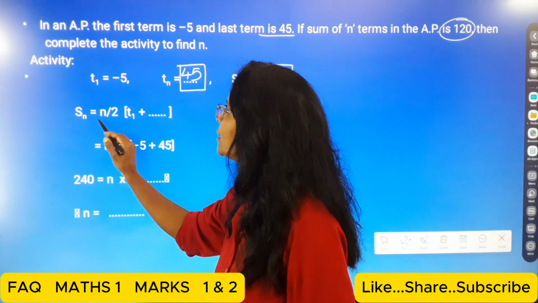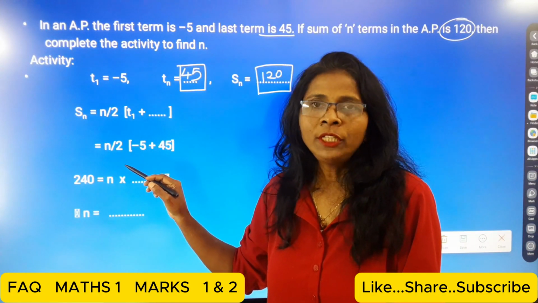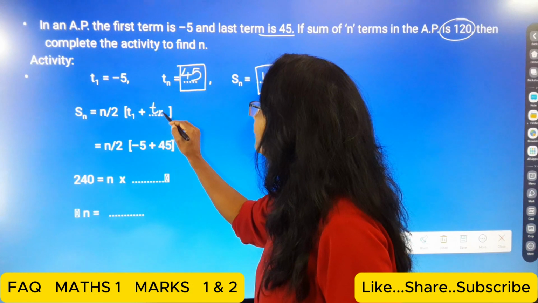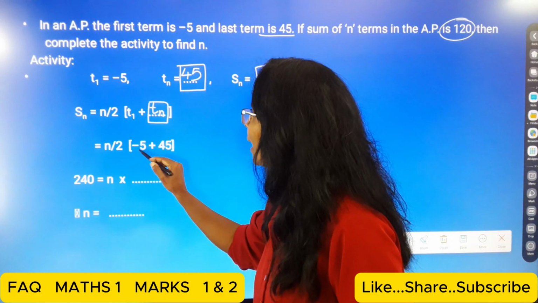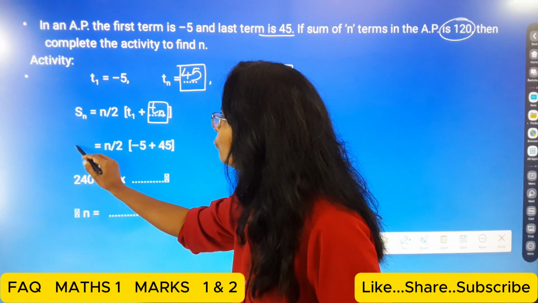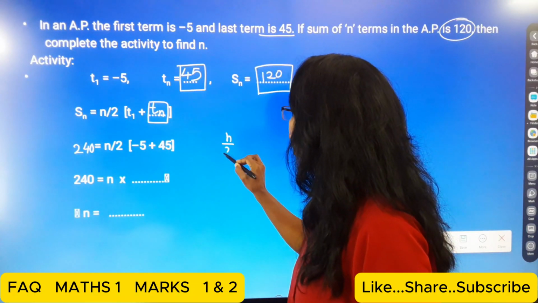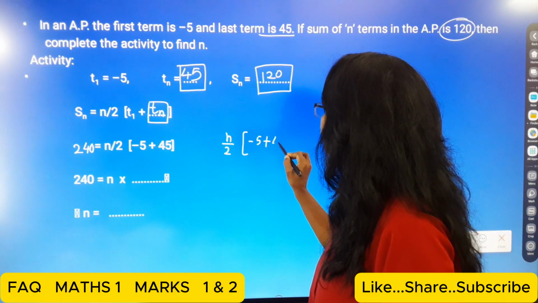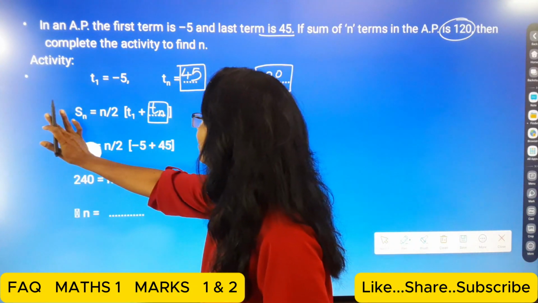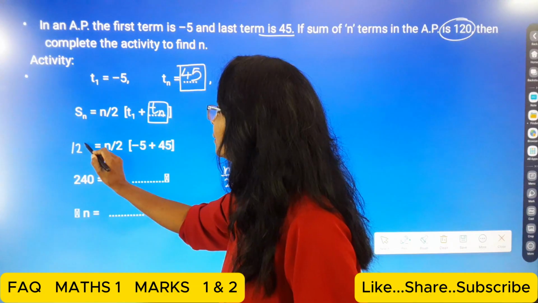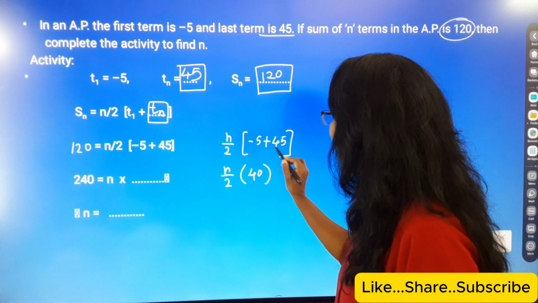Then Sn is equal to n upon 2 times (T1 plus Tn). This is the other formula for the sum of the terms. So n upon 2 in the bracket -5 plus 45. Here 120 is equal to n upon 2, then -5 plus 45, that is 40. And here, students, the 120 is Sn.